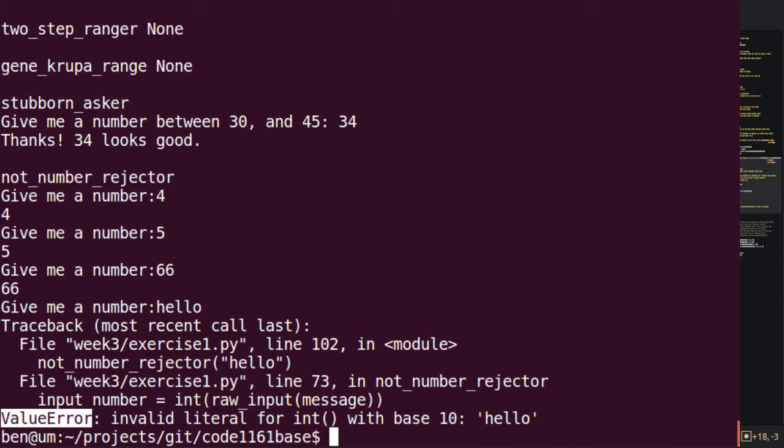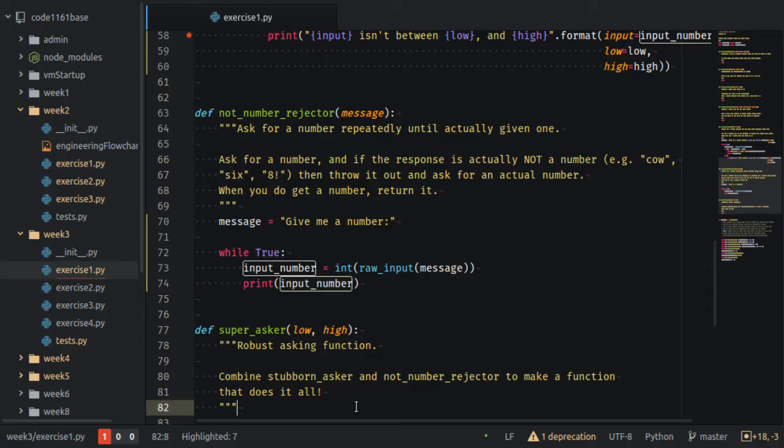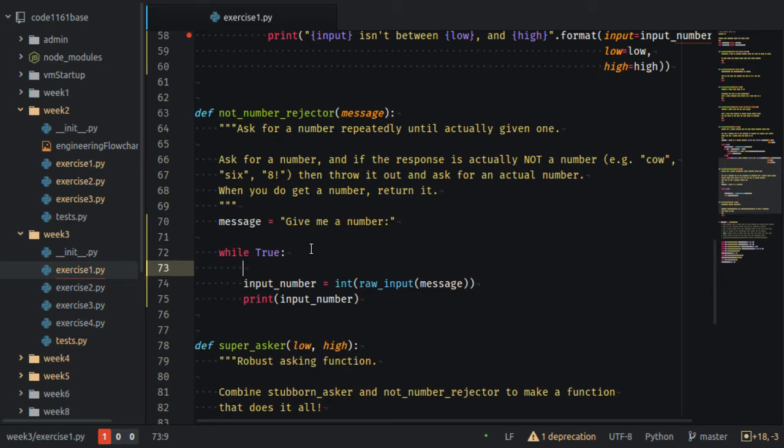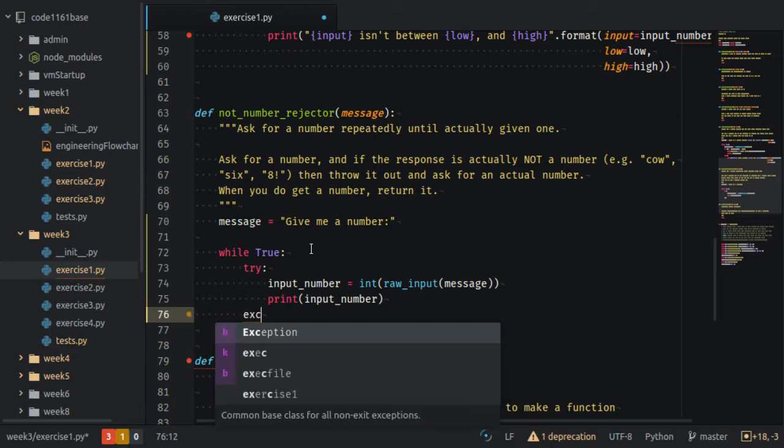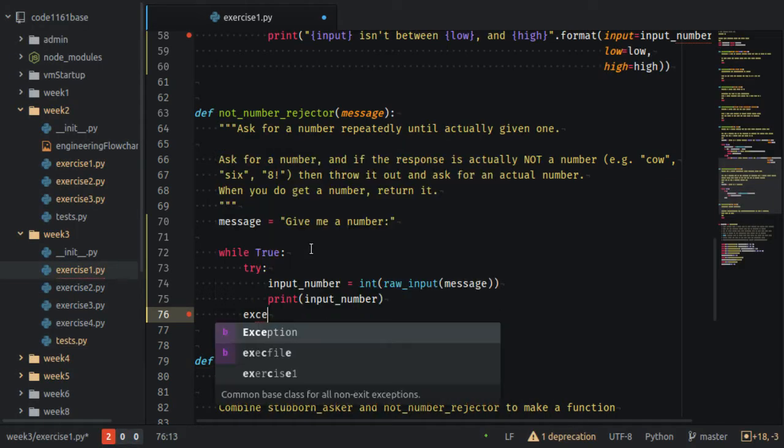So let's switch back to this and see what goes on. Pop that back up onto the top. Python, and a lot of modern programming languages, have this really nice idea called a try. So you want to try that, and you need to pair it with an except. Except